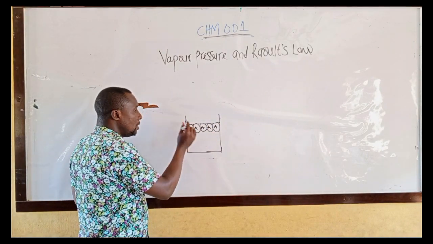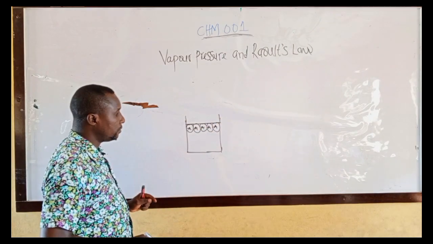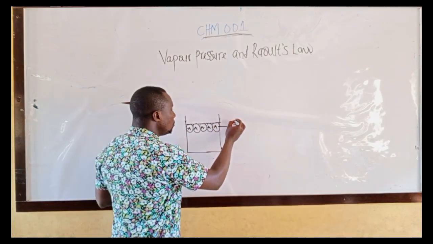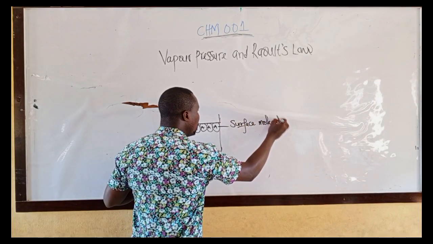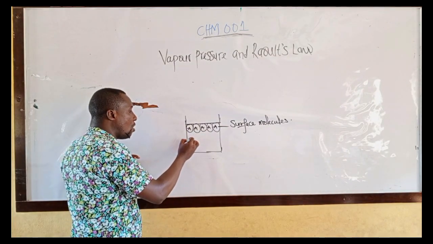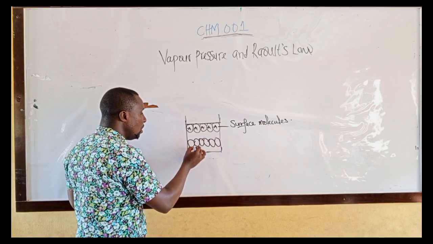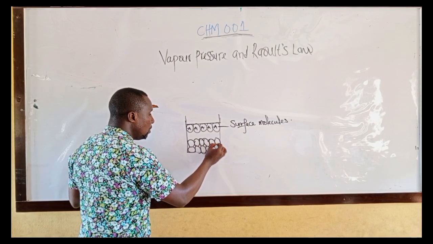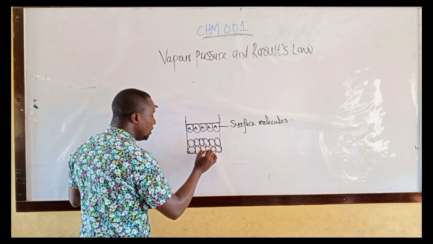And look at this. This is the surface of the volatile liquid in this open container. The molecules at the surface of the volatile liquid are called surface molecules. And any molecules below the surface molecules are called bulk molecules. Please don't mind my diagram.